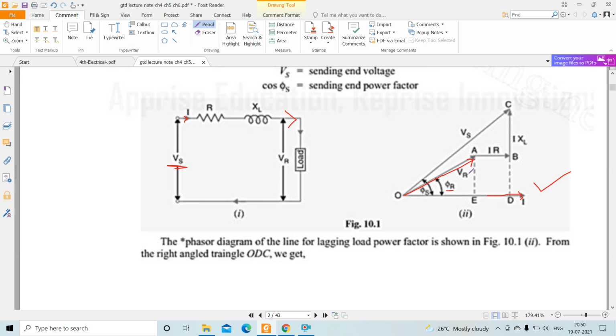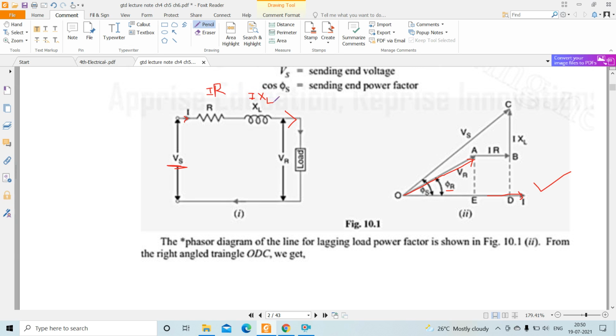While going from the receiving end to the sending end, there is some voltage drop across these elements. The voltage drop across R is I into R, and across the reactance it is I into XL.